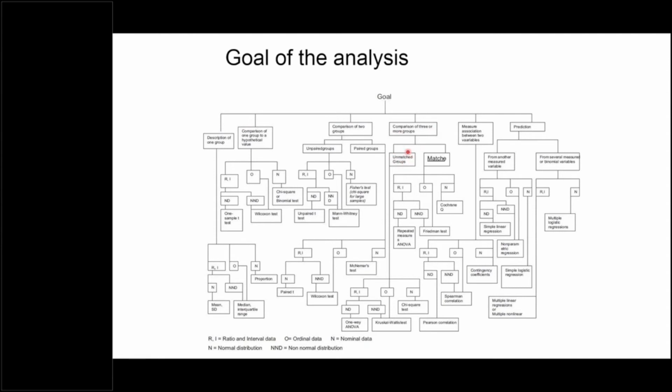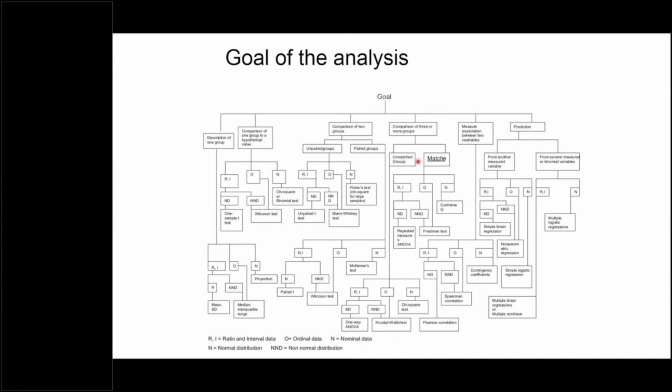When we talk about 3 or more groups, instead of unpaired and paired, we say unmatched and matched. Both things are the same, right? We'll not go into detail why they are called unmatched and matched, but these are 3 or more independent groups, and this is the same group which is measured twice, baseline, after 1 month or 2 months. So there are 3 comparisons. Matched is the same as paired groups, unmatched is the same as unpaired groups. There will be a little difference, but no need to discuss that now, because it hardly matters to us for selection of statistical test.